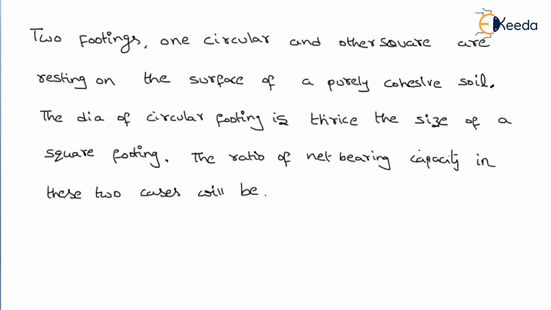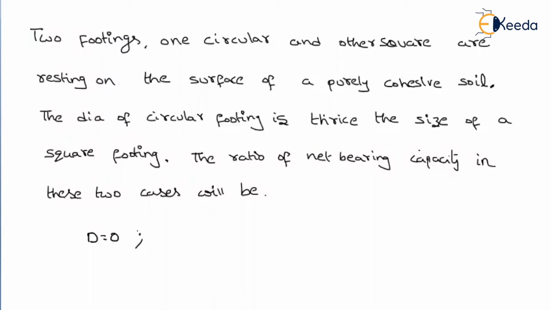Two footings, one is circular and the other is square, are resting on the surface of a purely cohesive soil. Very easy. Why? Because if it is cohesive soil, the parameter N gamma will not come into the picture. So in both the cases, what is the depth of the foundation? 0.